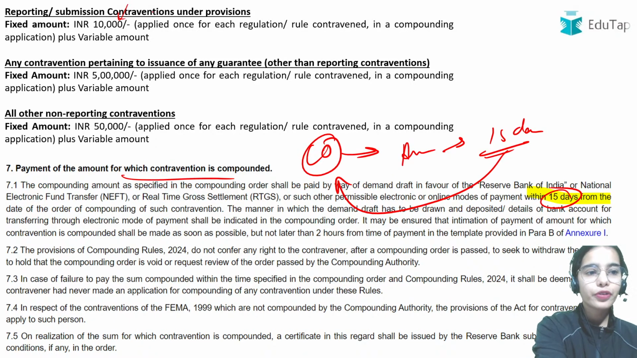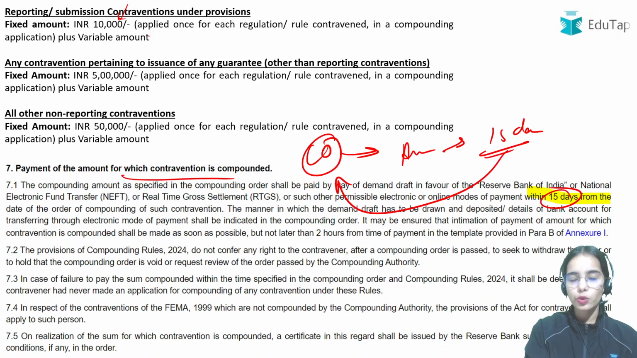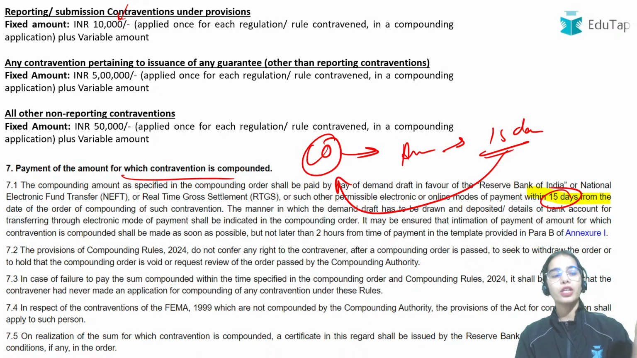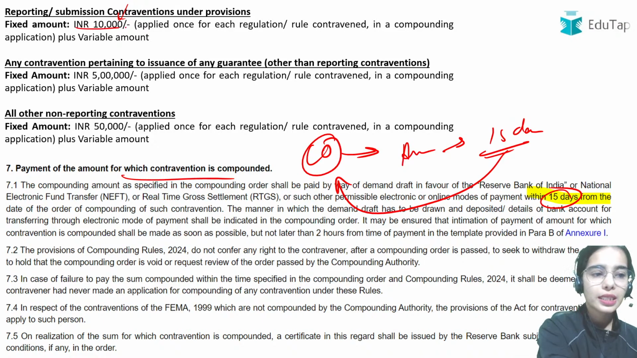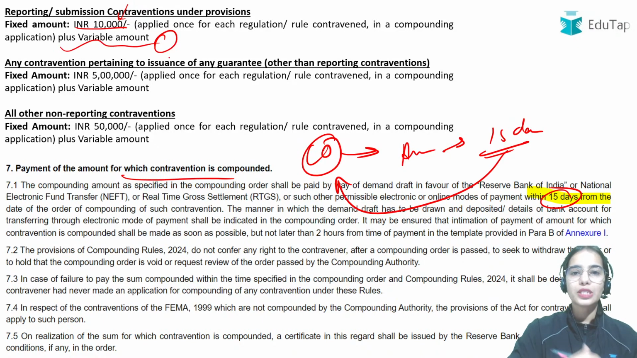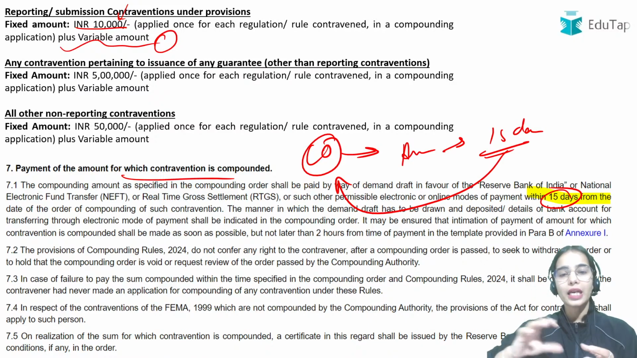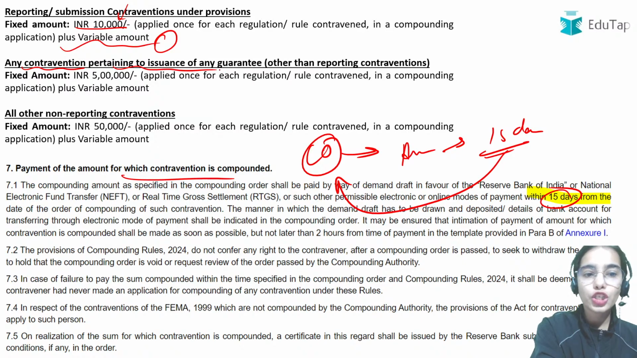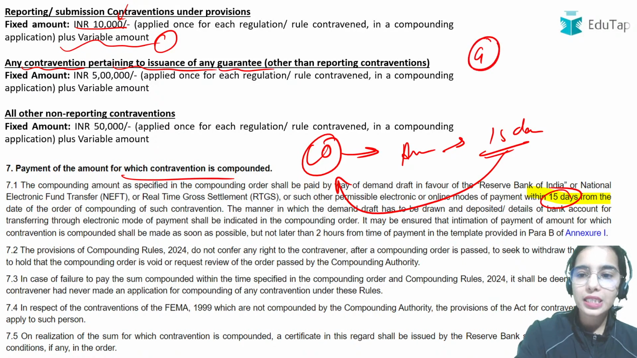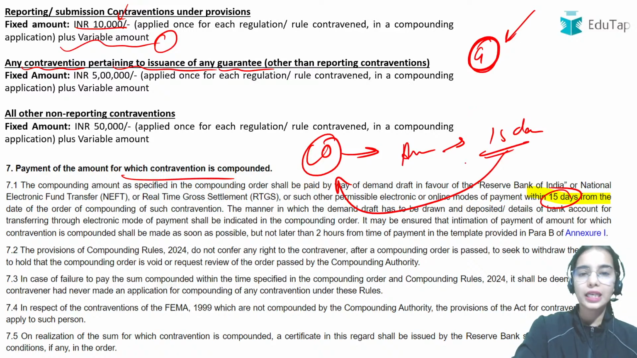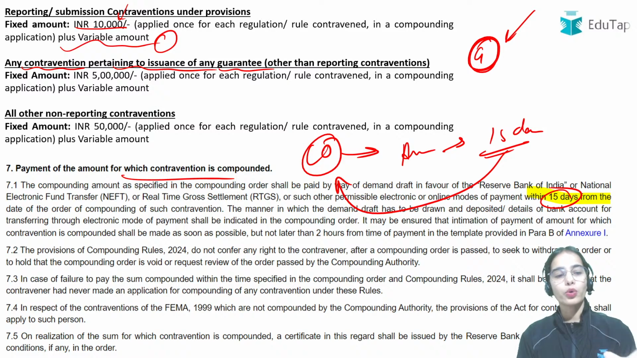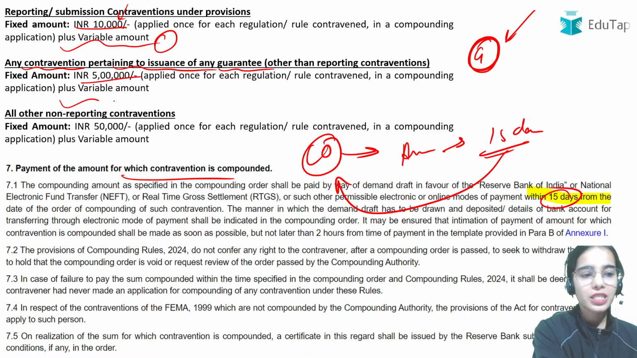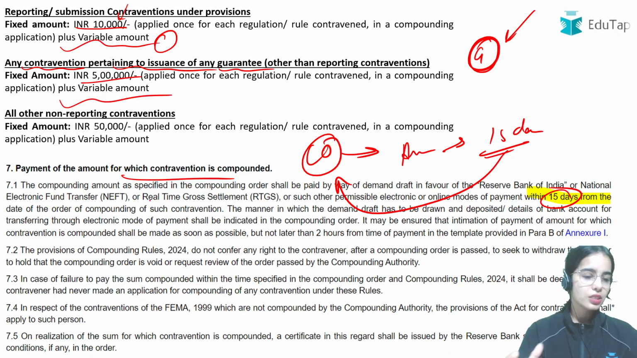Okay, there are different fine amounts or different penalties for different cases. If you have made some reporting mistake, some submission violation, the fixed amount is 10,000 plus a variable amount on the basis of how much transaction is included here. Any contravention pertaining to the issuance of any guarantee, so if there are guarantees involved that are not allowed under the FEMA Act, then you will have to pay a fixed penalty of 5 lakh plus a variable amount also. Okay, so this is the basic idea.